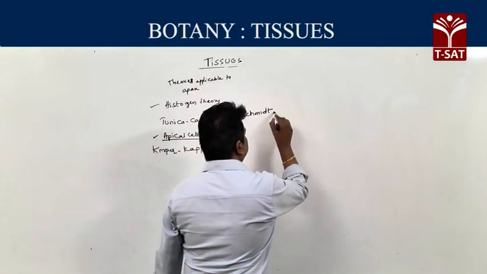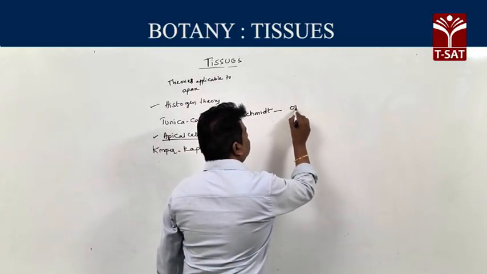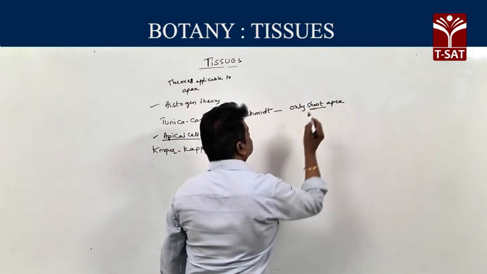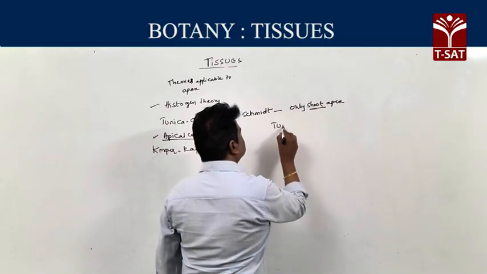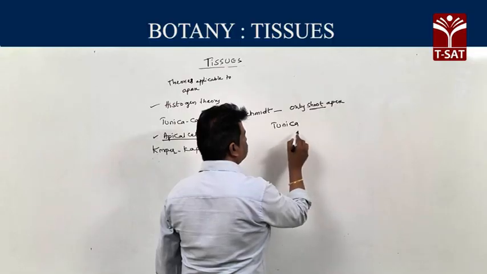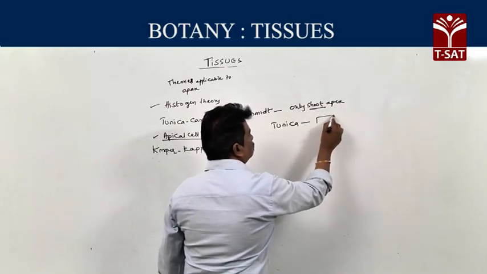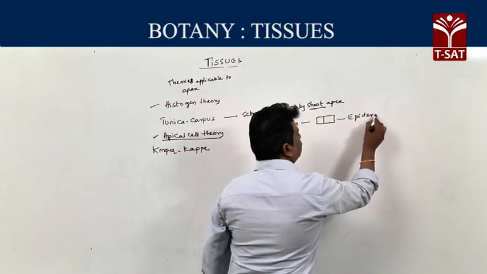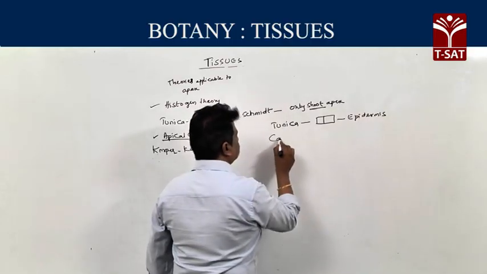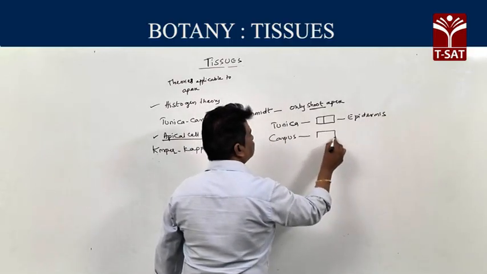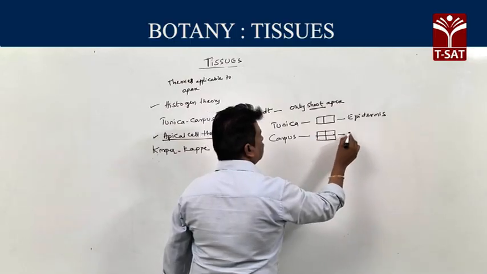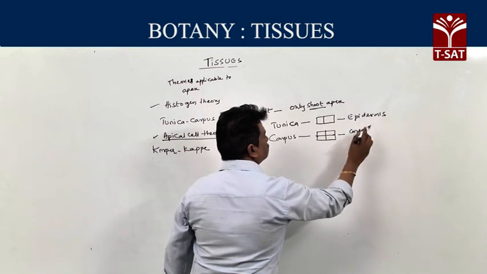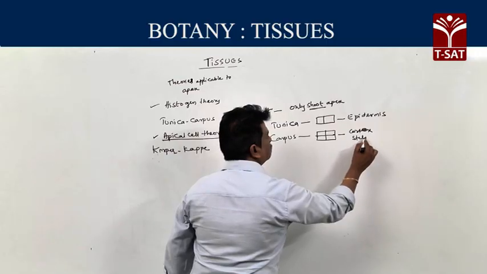Tunica-corpus theory was proposed by Schmidt. It is applicable to only shoot apex. According to this theory, shoot apex has two types of meristems. One is tunica. Tunica divides anticlinally and it gives epidermis. Second one, corpus. This corpus undergoes both anticlinal and periclinal division. It gives both cortex and steel.